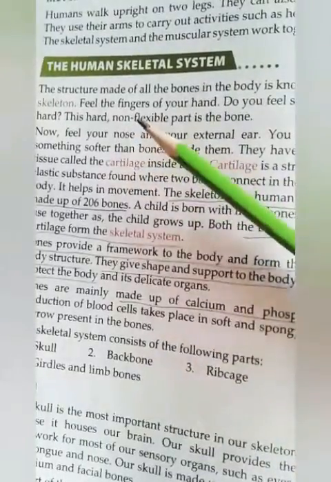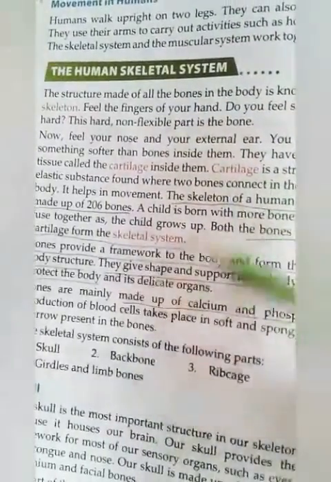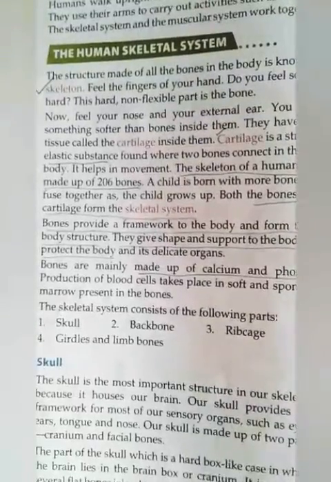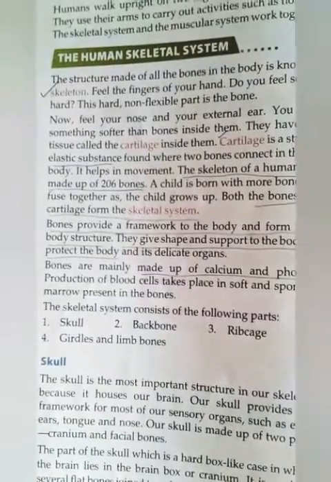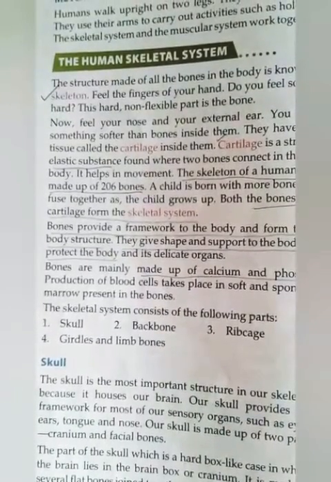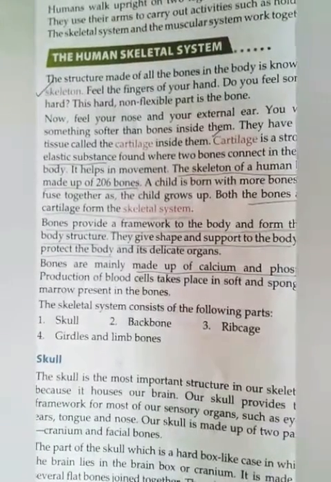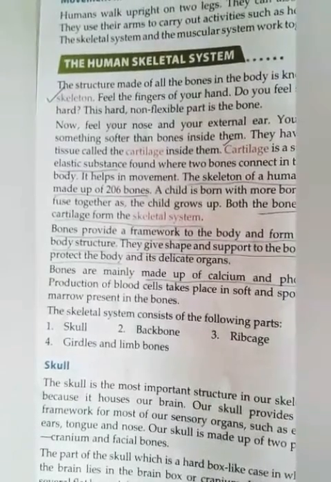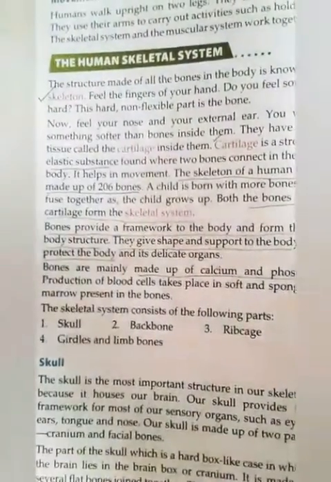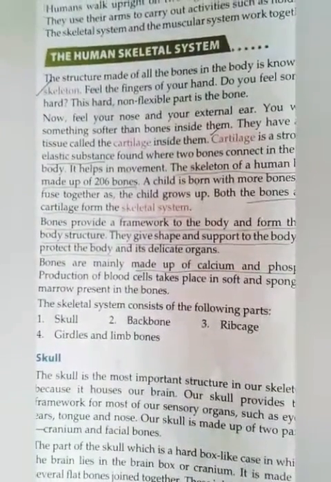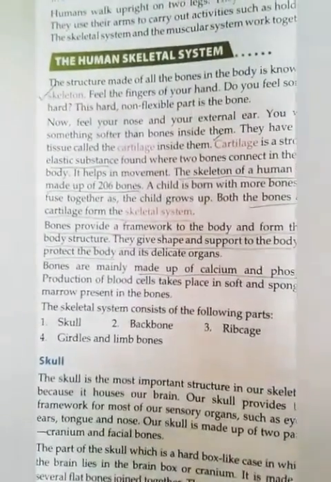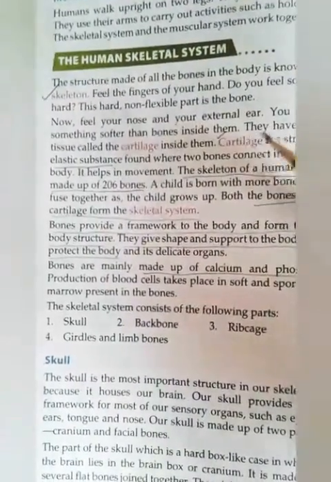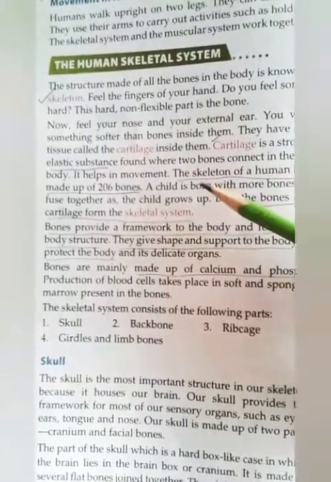Then the human skeletal system. Now we discuss about our skeletal system. Children, bones are of two types, hard bone and soft bone. The hard bones we find in our leg part, head part, hand part. They are known as skeleton. But soft bones we find in our nose or external ear. They are known as cartilage.